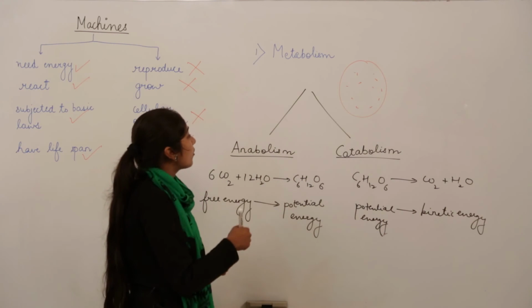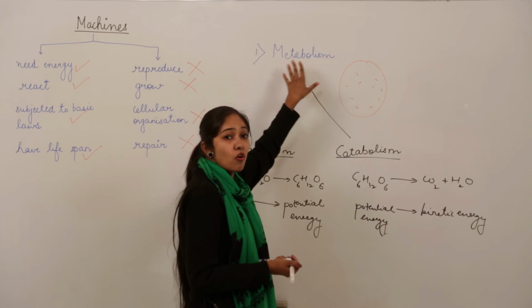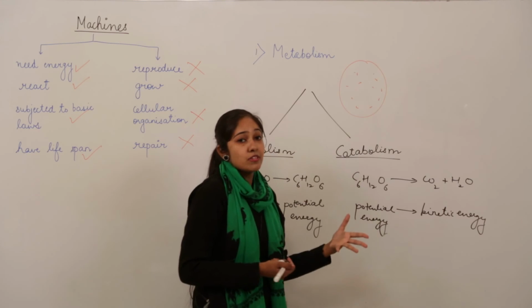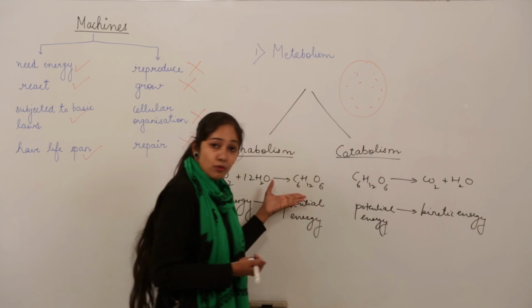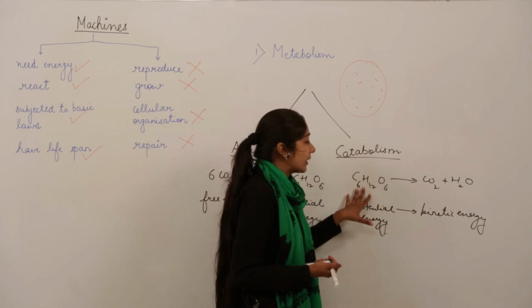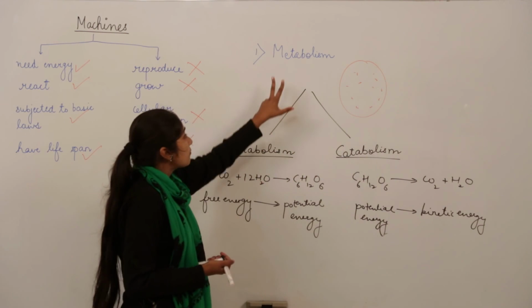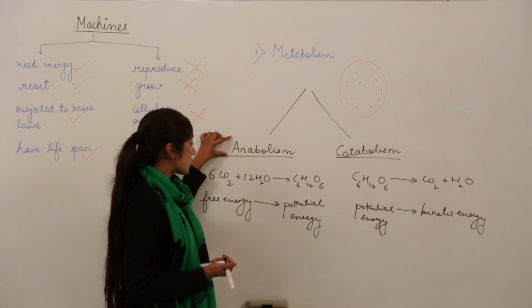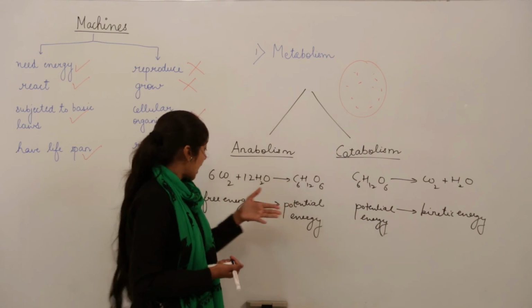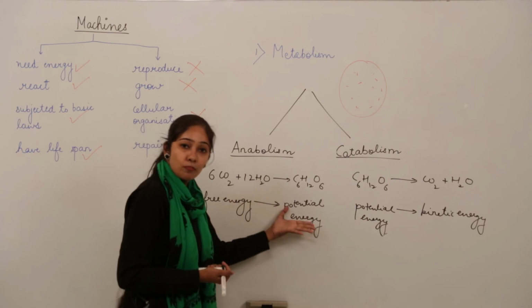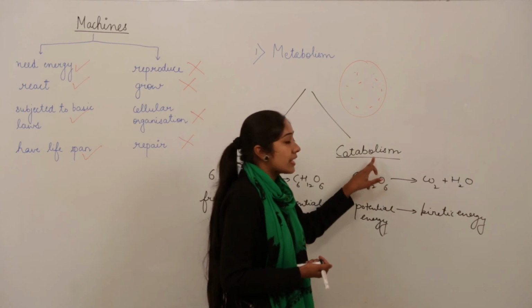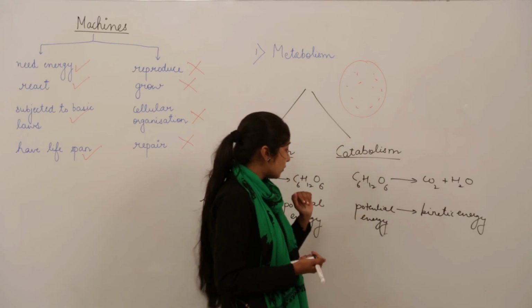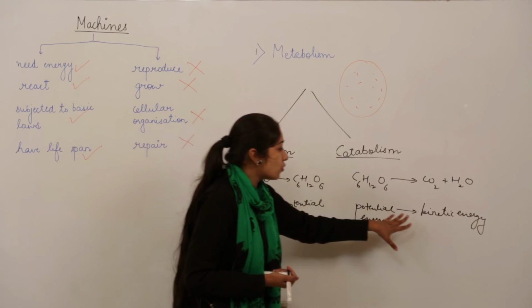So this is what metabolism means. Metabolism is the sum total of all the reactions that go on inside the cell, and these reactions can be of two types, whether they are involved in the building up of something or whether they are involved in the breaking or splitting of something. So metabolism is of two types, anabolism and catabolism. Anabolism involves reactions which are involved in building up, and here the free energy gets converted to potential energy, and catabolism involves reactions which involve the breaking of some organic molecule into simpler inorganic molecules. Here the potential energy gets converted into kinetic energy.